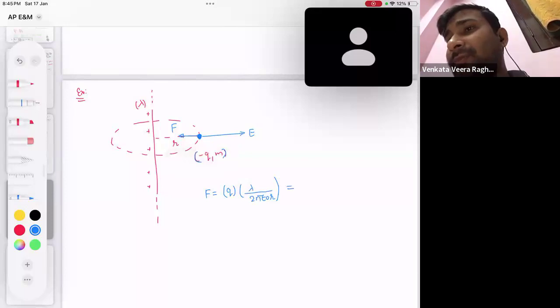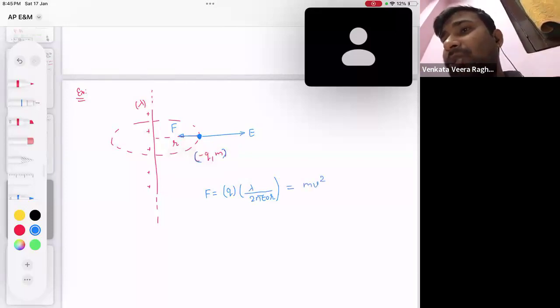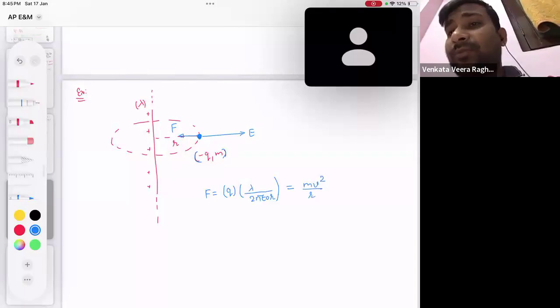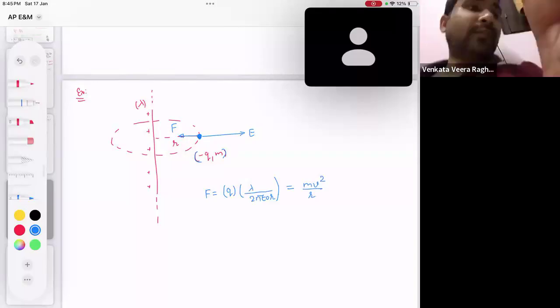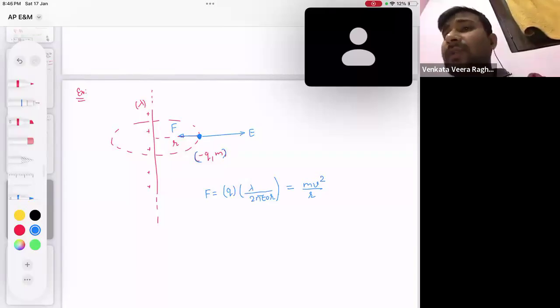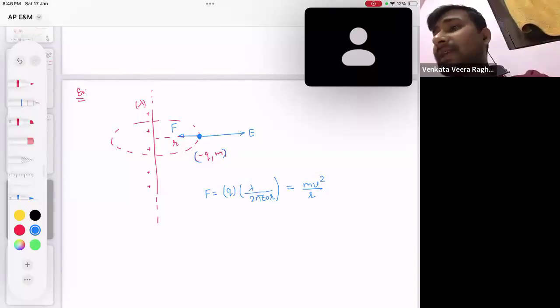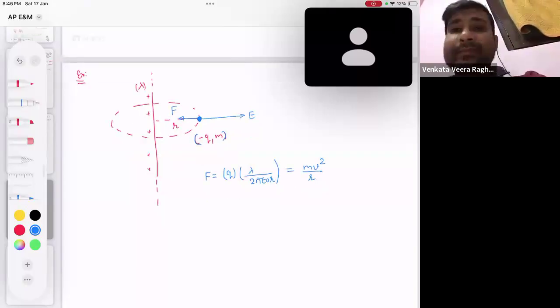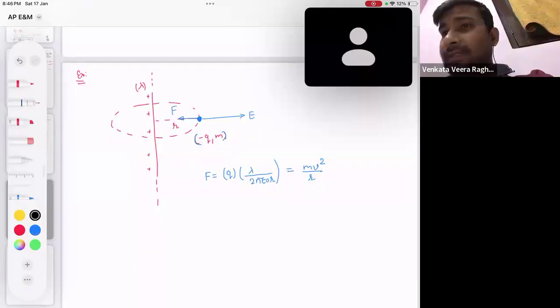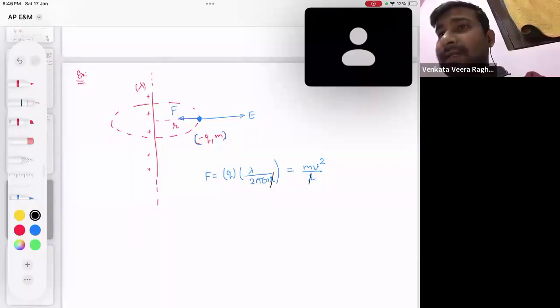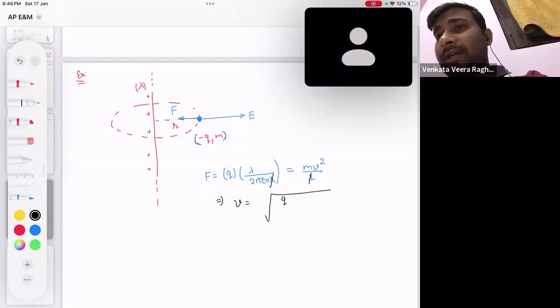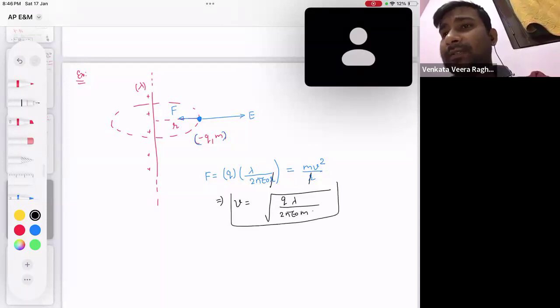Can I say that the force must be equal to... it's a circular motion. So in circular motion, can I say the net force acting towards the center should be equal to mv square by r? Now simplify it. R and R get cancelled out. What is the velocity of the particle we are getting? Are we getting the velocity of the particle as q lambda by 2 pi epsilon naught m? Understand the velocity of the particle?